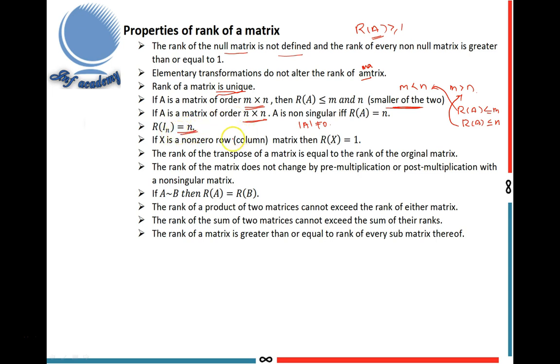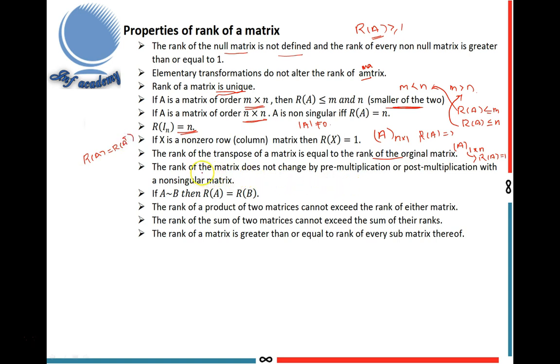This is the property. If X is a non-zero row matrix or column matrix, then R of X equal to 1. That means suppose the matrix A is a column matrix, n by 1, then rank of A equal to 1. And row matrix means one row, many columns, 1 by n. In this case, R of A is also 1. So the rank of a row matrix or column matrix is 1. Next, the rank of the transpose of a matrix is equal to the rank of the original matrix. That means R of A equal to rank of A transpose.